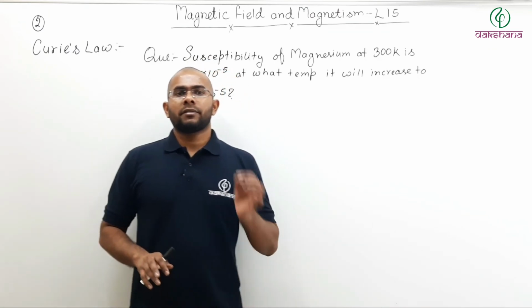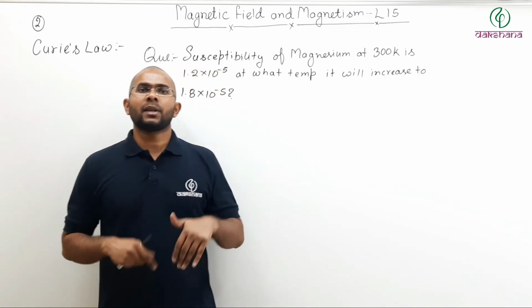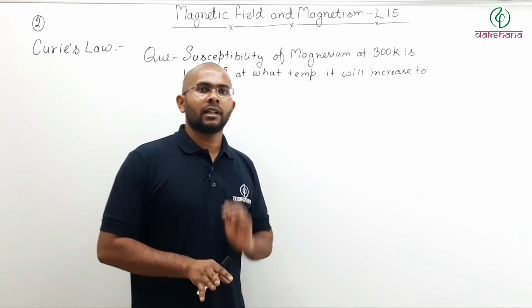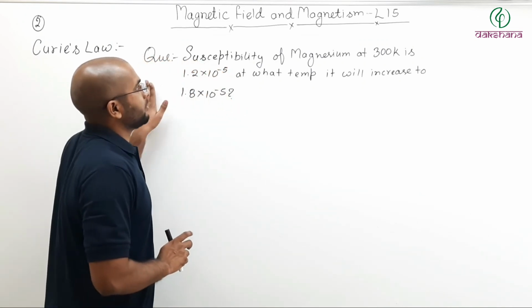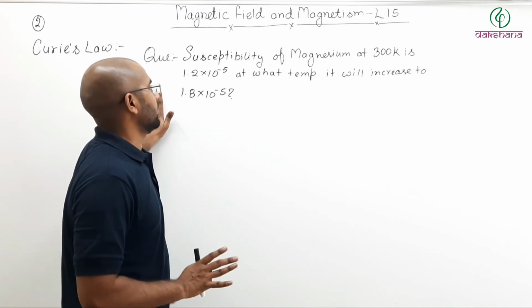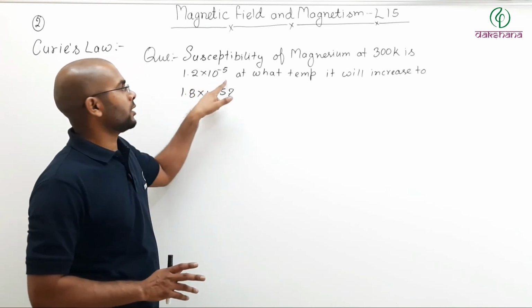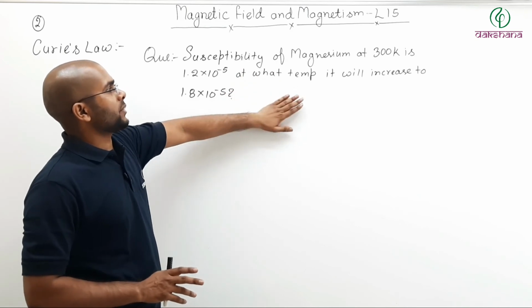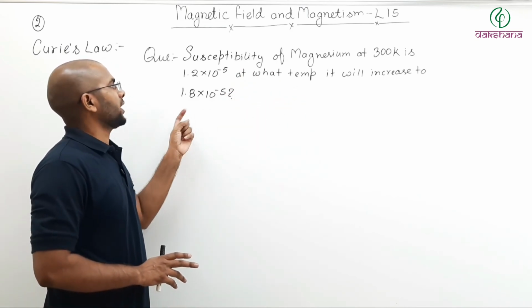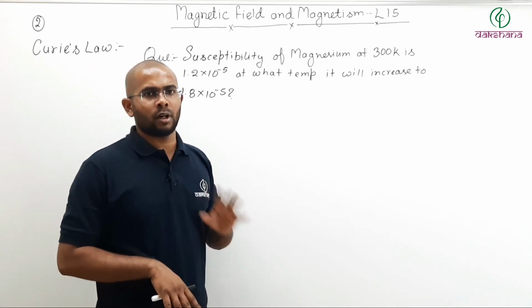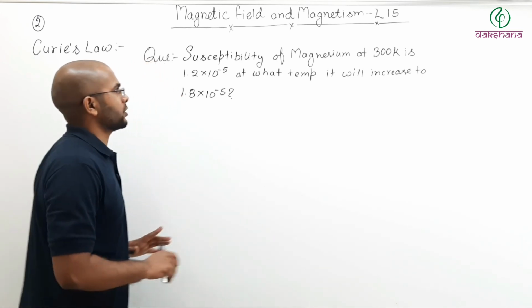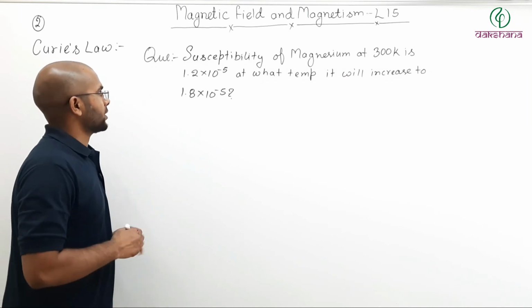Now let us solve a very easy question based on the dependence of susceptibility upon the temperature. Now, what is the question? Susceptibility of magnesium at 300 Kelvin is 1.2 into 10 to the power minus 5. At what temperature will it increase to 1.8 into 10 to the power minus 5? This is a very easy question, formula based. You can solve it yourself. Pause the video and try to solve it yourself first. Now let us solve it.